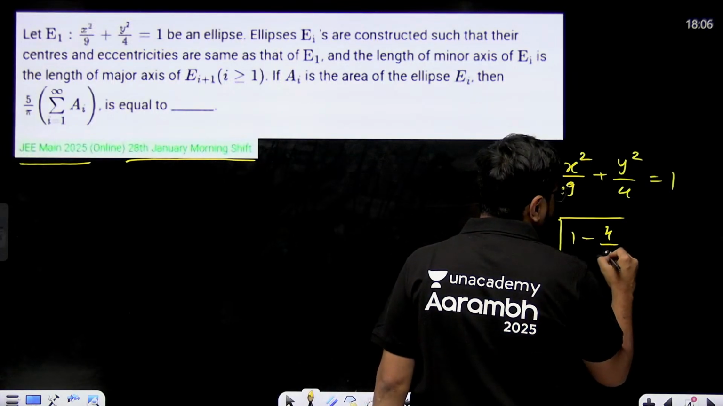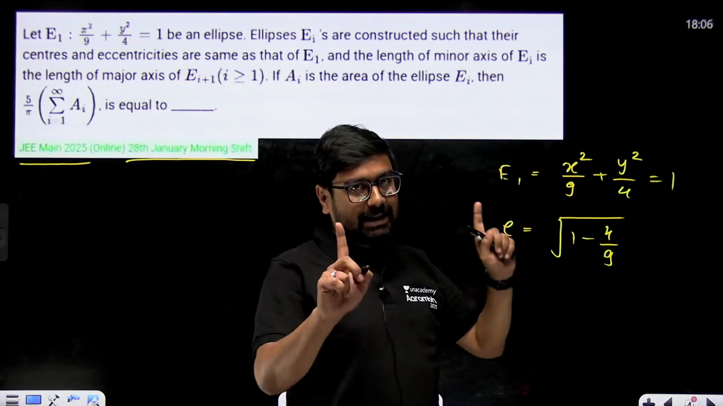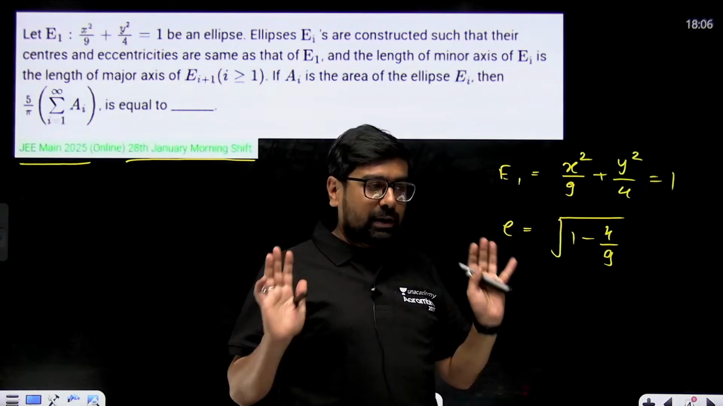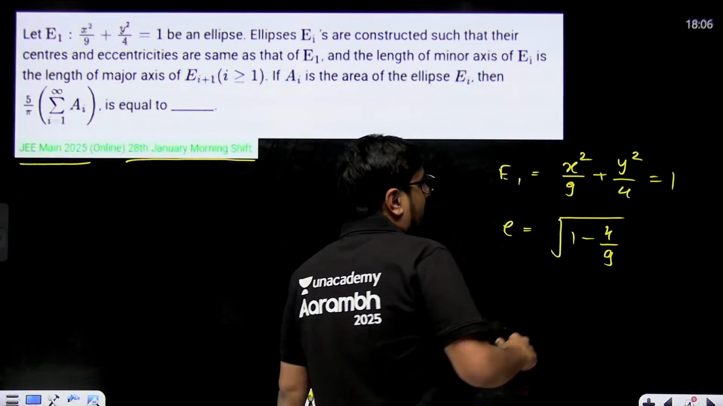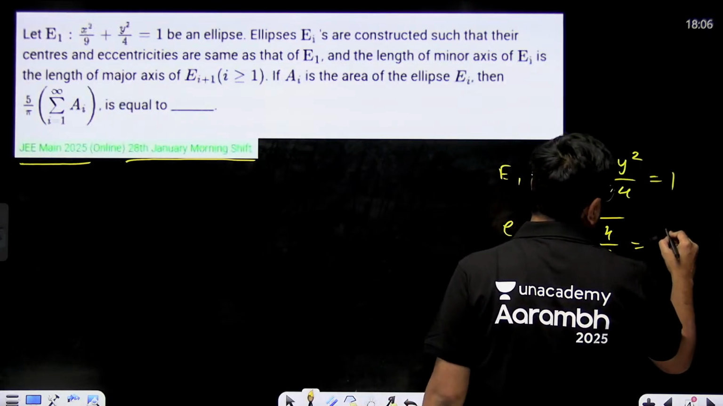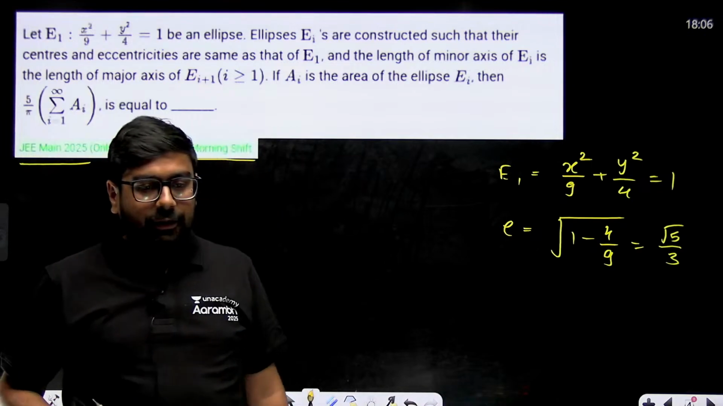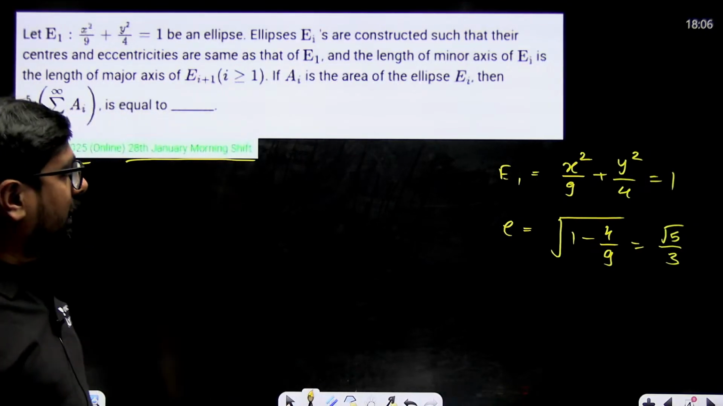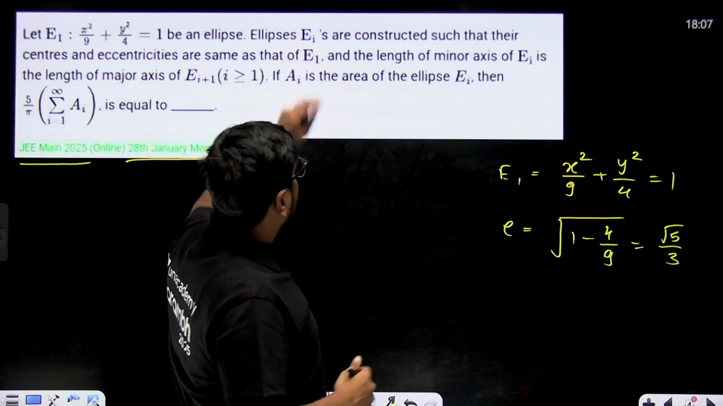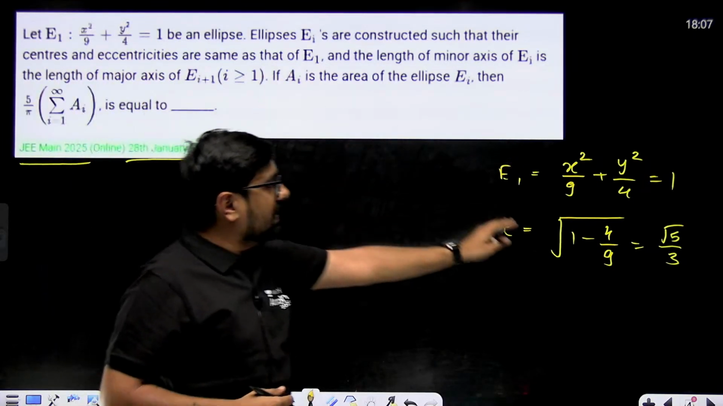B square is 4, a square is 9, a is 3, b is 2, right? Small things, but you know, sometimes you might forget them. So this will become root 5 by 3, correct? Your eccentricity will come out to be root 5 by 3. Now all these ellipses Ei which are constructed, their center and eccentricity are same as that of E1.